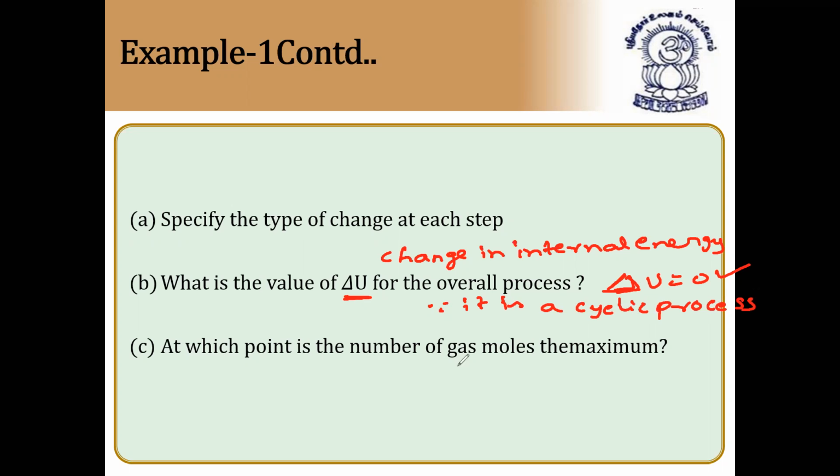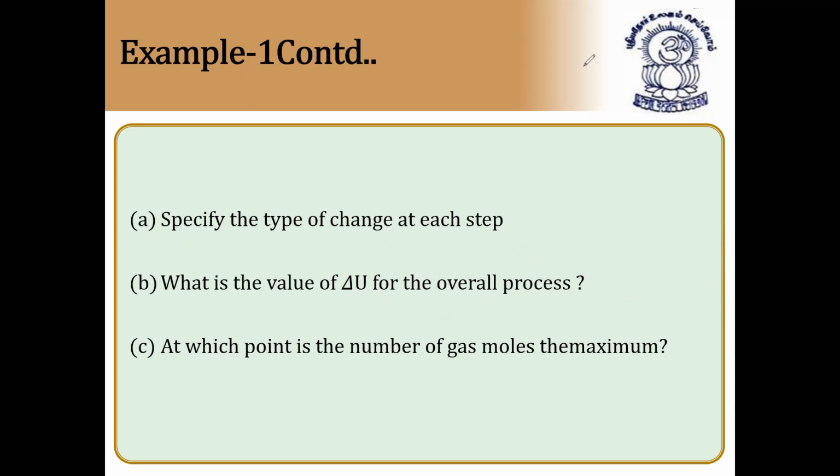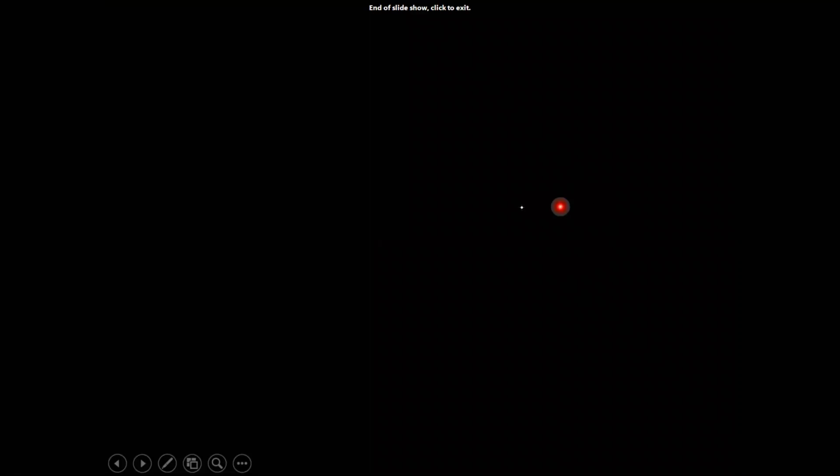Next, at which point is the number of gas molecules maximum? At which of the points is the number of gas molecules maximum? At the point where the volume is maximum. It is called gas molecules is maximum. I hope it is clear. So this topic we have discussed and we'll discuss more questions based on system and surroundings. So let us see now.